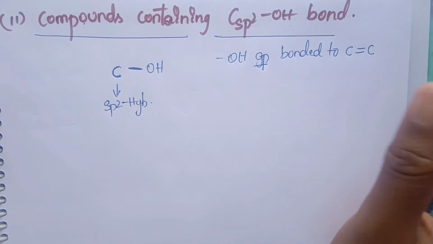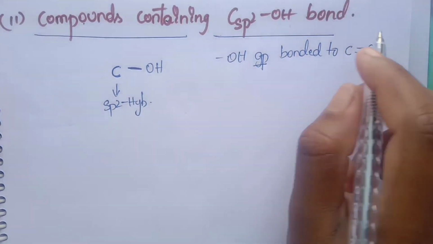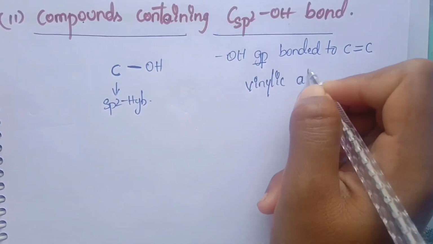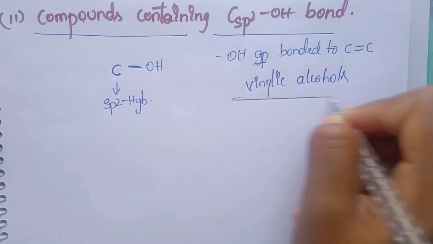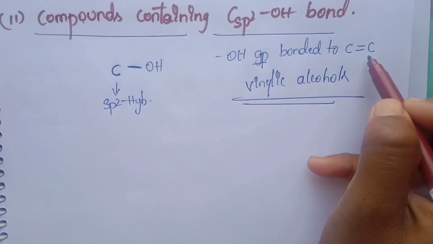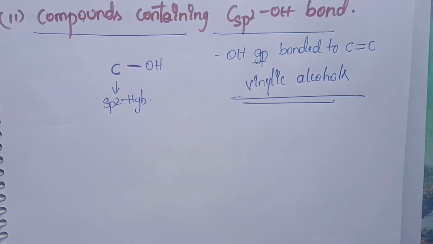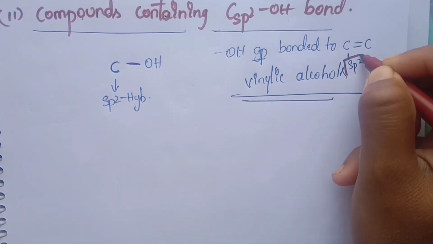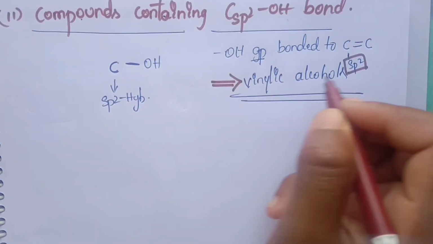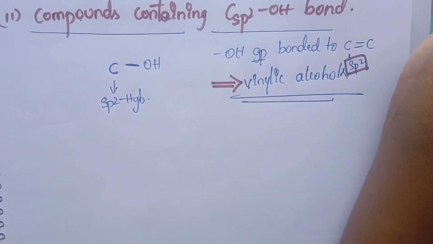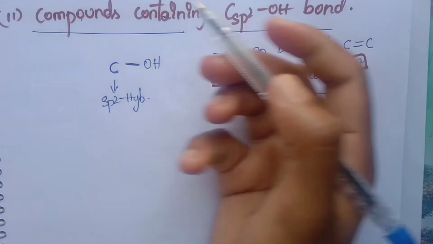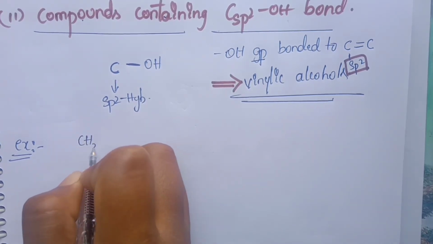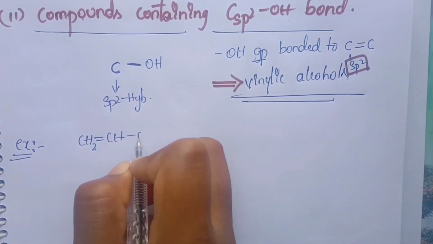That means this is a vinylic position, so it is called vinylic alcohols. Here OH will be bonded to the carbon-carbon double bond. That carbon will be sp2 hybridized. Since it is sp2 hybridized, all of these compounds are called vinylic alcohols. Yes, we move on to the examples. CH2=CHOH.